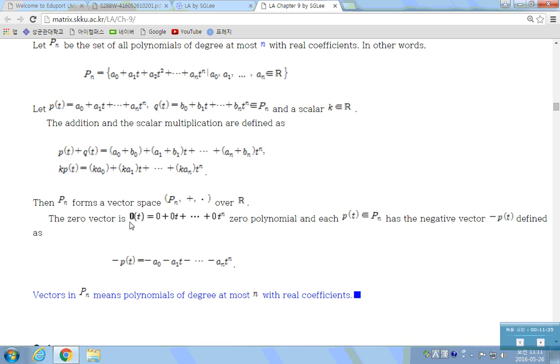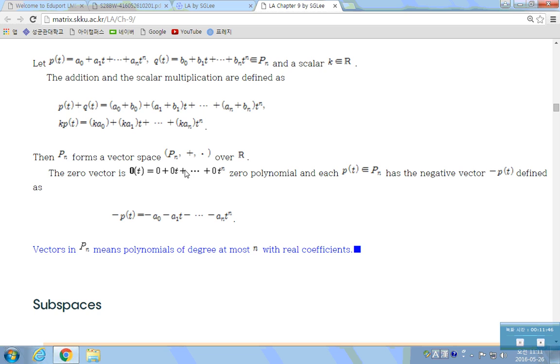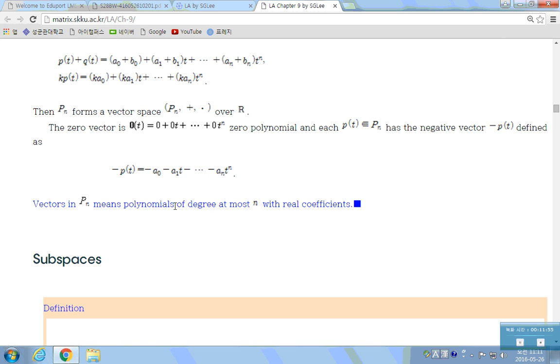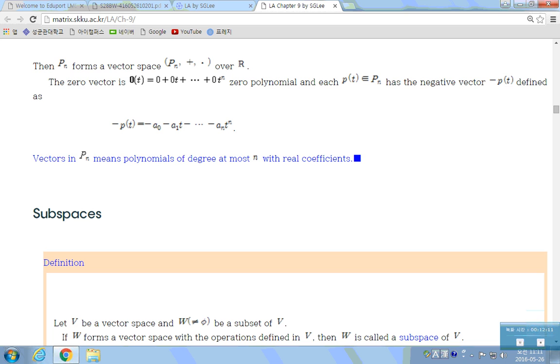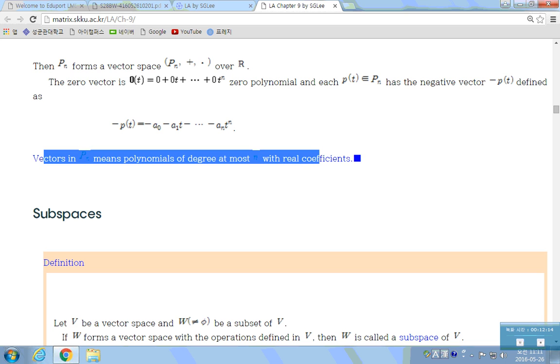So now you can define an inner product on these polynomials. This is a starting point of Fourier analysis. Fourier coefficients come from the inner product of these polynomials. Here, the zero vector is just the constant zero function, and the negative vector is just the polynomial whose coefficients are all negated. The vectors in Pn mean polynomials of degree at most n with real coefficients.